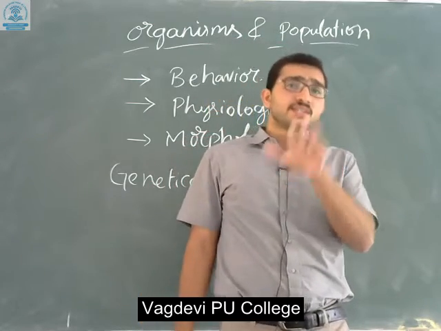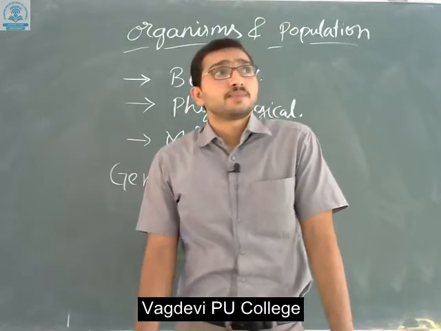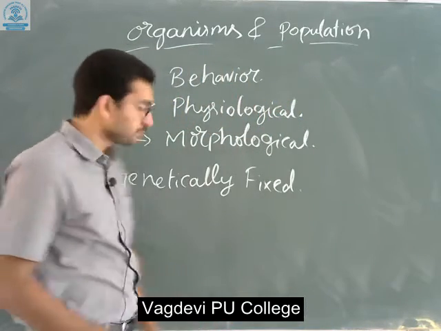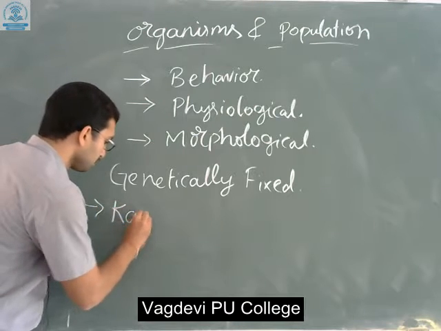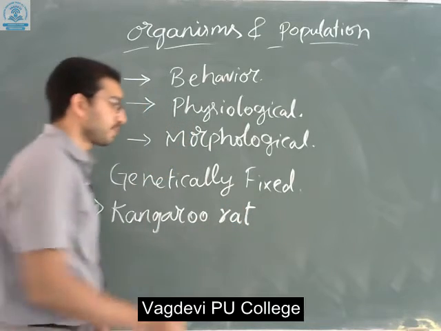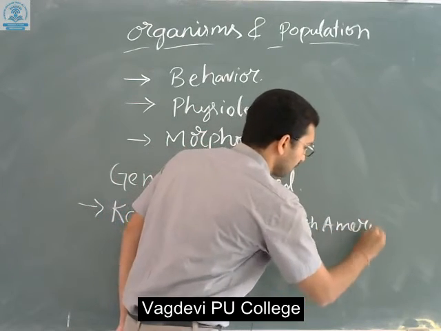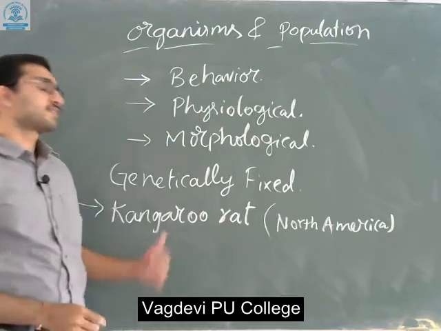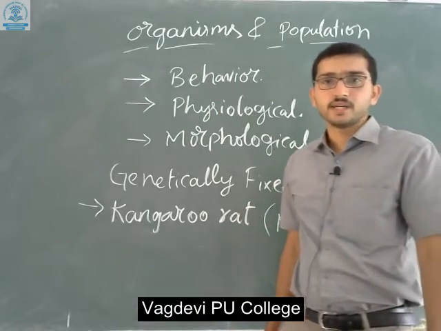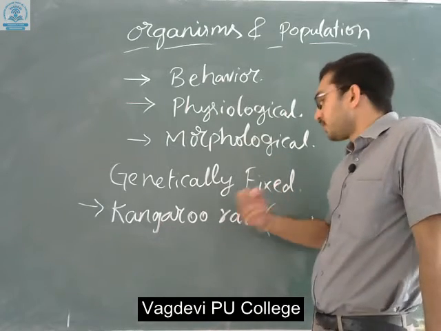Now let's see natural examples of adaptations. As you know, the kangaroo rat, which is in North America. Kangaroo rat is one of the organisms. It is a rat that specifically lives in North America. These kangaroo rats have developed special biochemical reactions within their body.